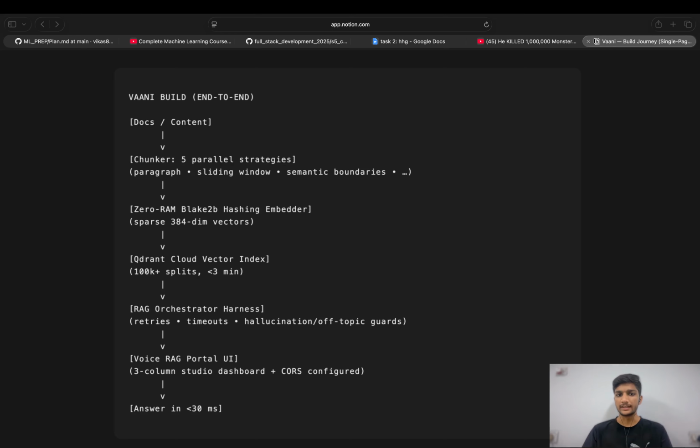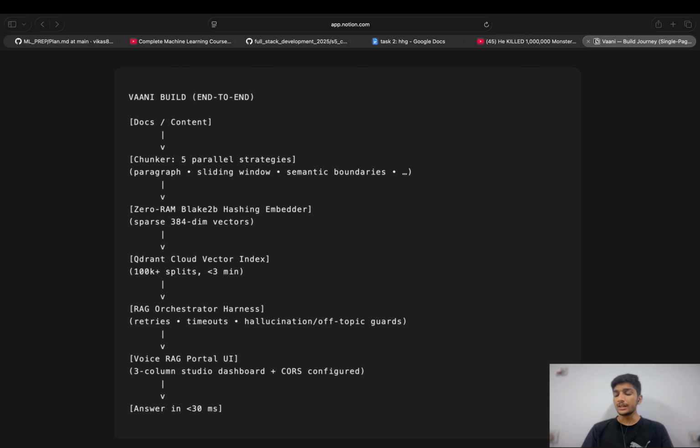It hashes text chunks into a 384-dimension vector space, meaning I could index over 1 lakh document splits into Qdrant Cloud in under 3 minutes with absolute zero RAM overhead.